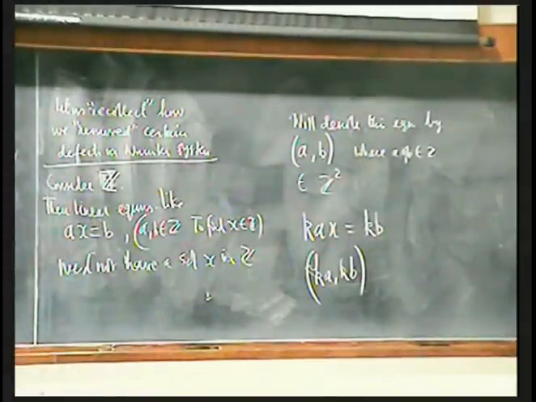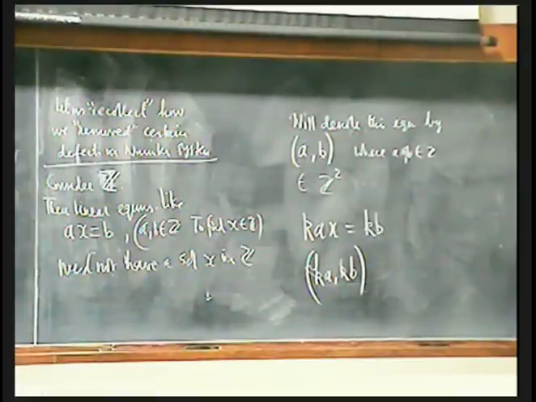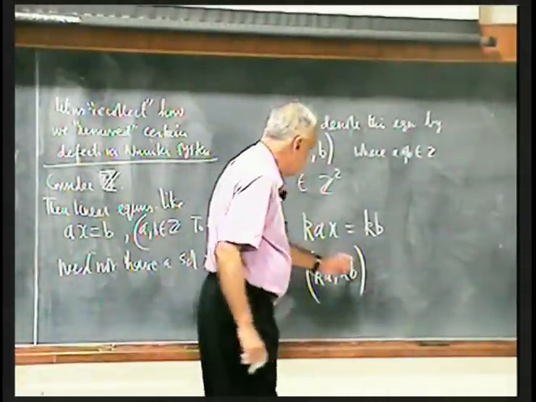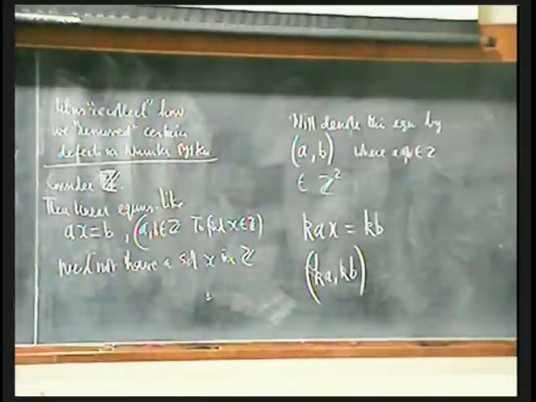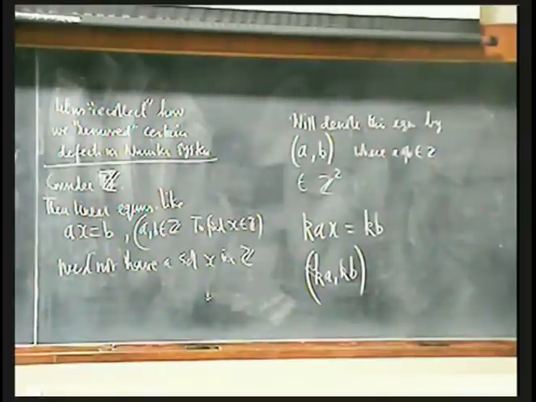But I can't have the same. So whenever that same has to be brought in, I say equivalent. I say an ordered pair AB of integers is equivalent to an ordered pair of integers A prime, B prime, if what? Remember what happens here. If I take this and multiply this, and this and multiply this, I must get the same thing. Now remember, everything is valid arithmetic, because A is an integer, B is an integer, K is an integer. So every multiplication is valid and equality makes sense.